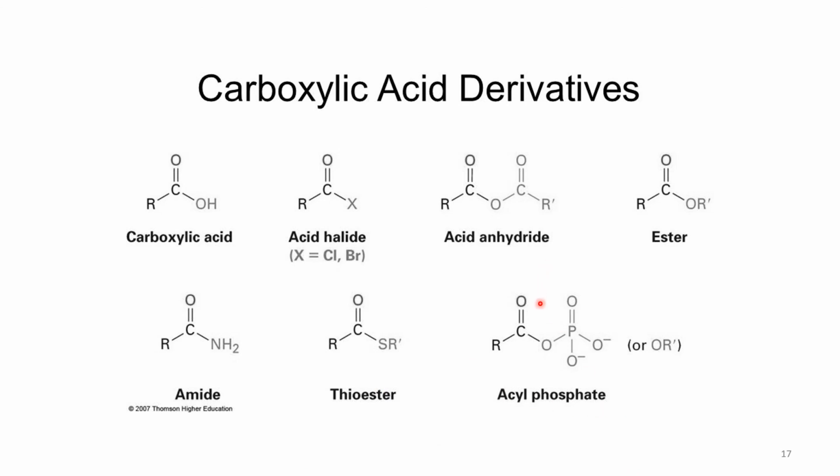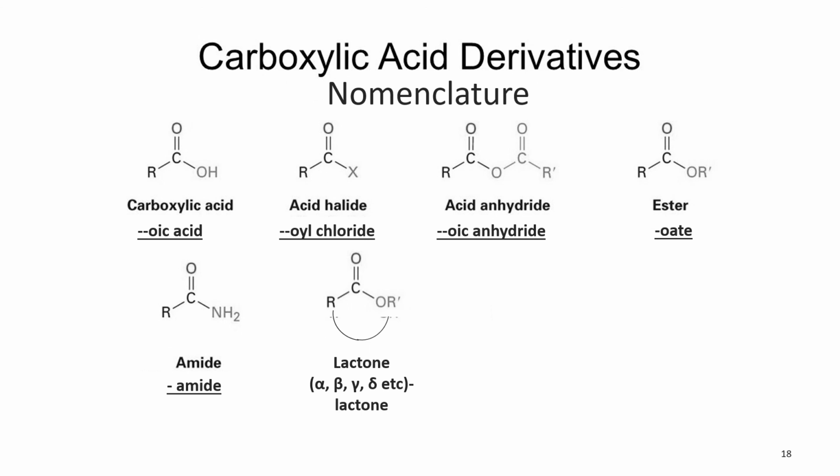Acyl phosphate means that we have a phosphate group attached to this acyl group. Basically one part comes from the carboxylic acid and the other part is the phosphate part. This part we call the phosphate group, phosphorus attached to four oxygens, and this carbonyl attached to an alkyl group we call an acyl group. So that's why we call it acyl phosphate. Basically these are all the derivatives of carboxylic acid. They can be prepared from carboxylic acid.